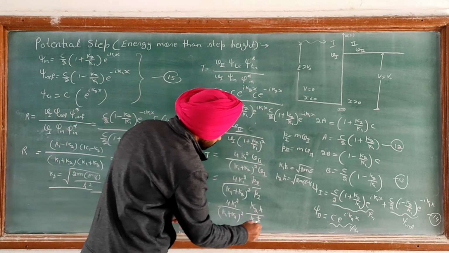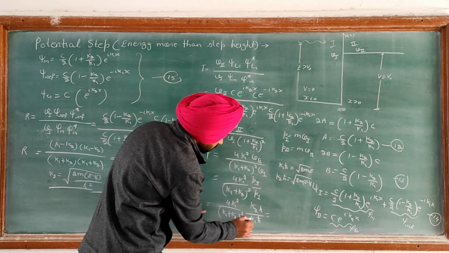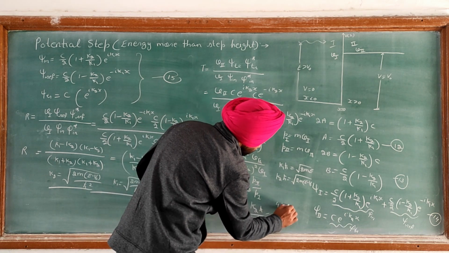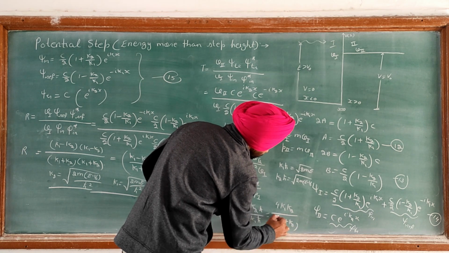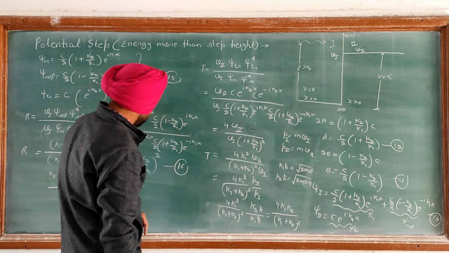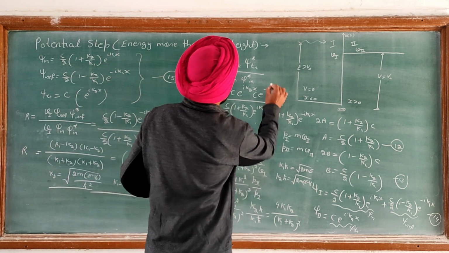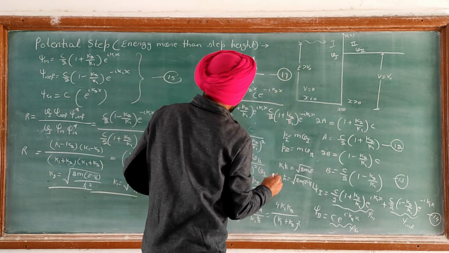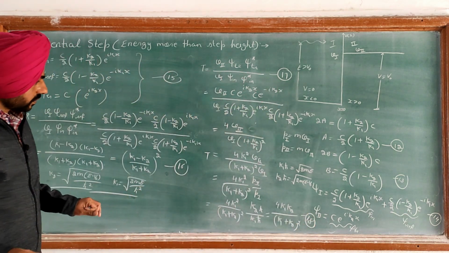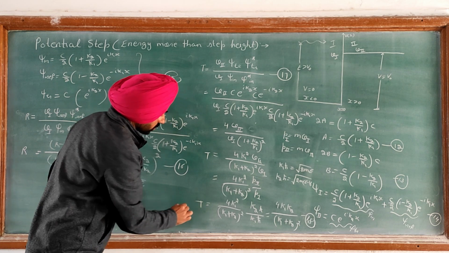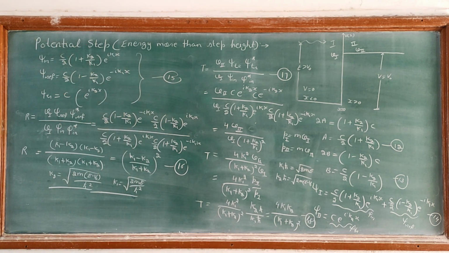So h cut is cancelled, and k1 is cancelled with this term, we have 4 k1 k2 upon k1 plus k2 whole square. So let it be equation number, this is 17, this is 18. Now we have the value of transmission coefficient T also, which is 4 k1 k2 upon k1 plus k2 whole square. So it indicates that T is also less than 1.